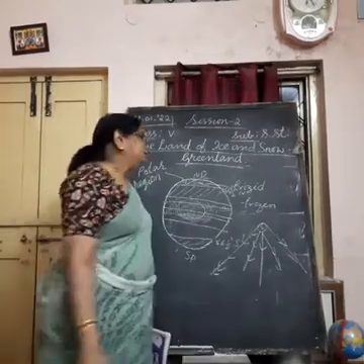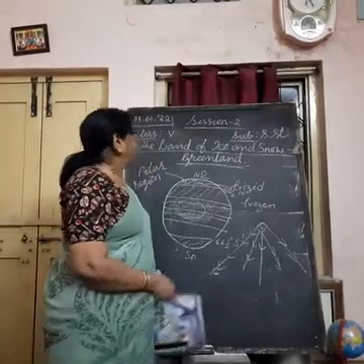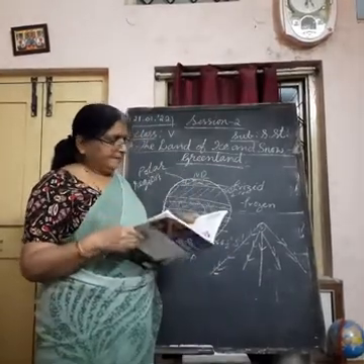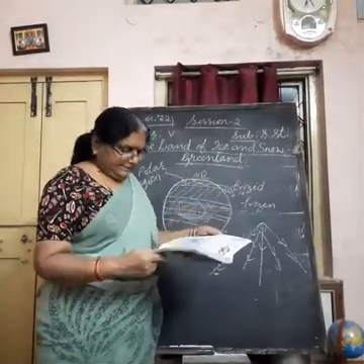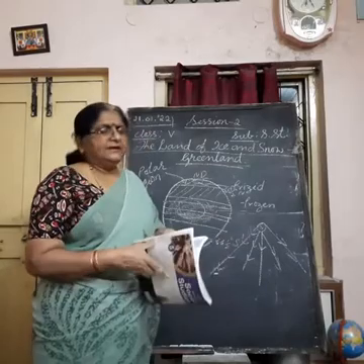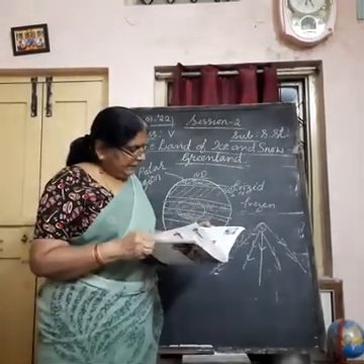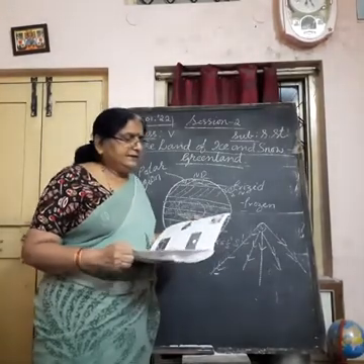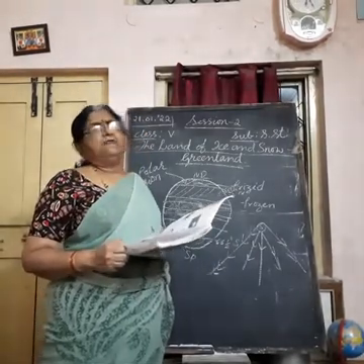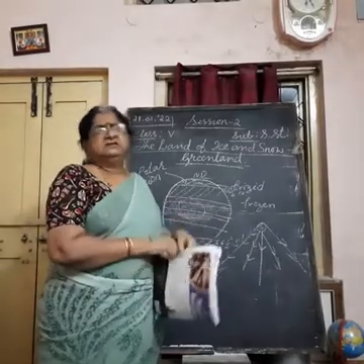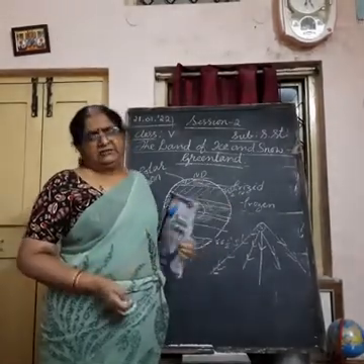In this context, what we are going to study about Greenland is its location. Then climate and vegetation, life of the people over there. And now how their life is changing, what about their transport and communication,